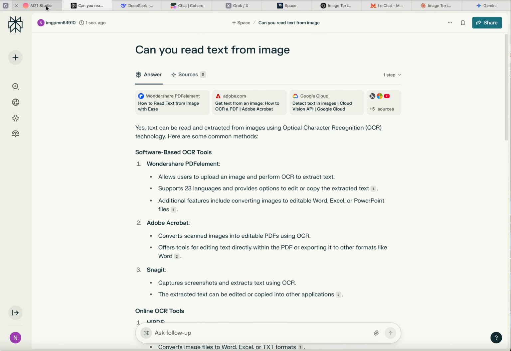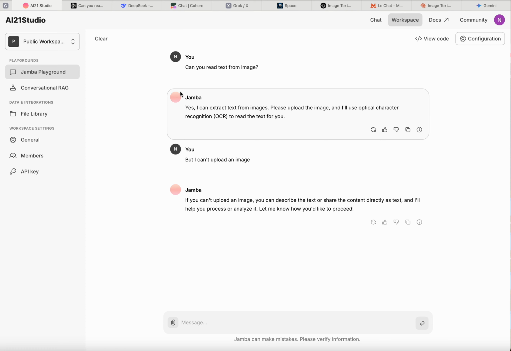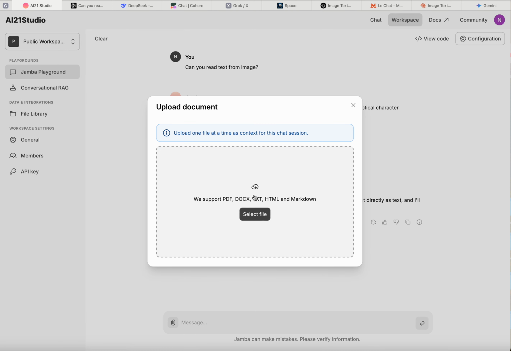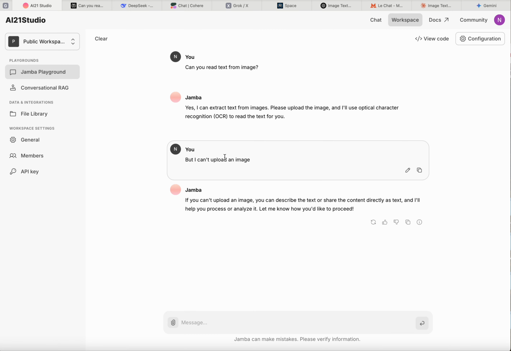Jamba from AI21 told, yes, I can extract text from image, give me image, and so on and so forth, but it appears that image cannot be uploaded at all. No such functionality, no such ability. I clarified and got the reply, what have you expected? Kind of. Go and describe me text and I will recognize it. Perfect. Thank you. Exactly what people are looking for.